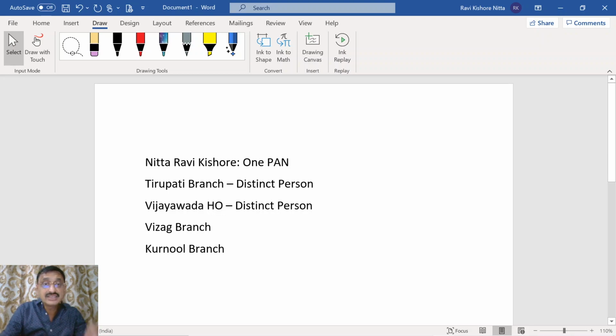Now, will the Tirupati branch and Vijayawada head office be considered distinct persons?